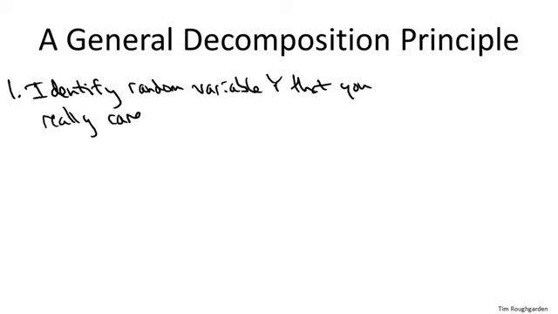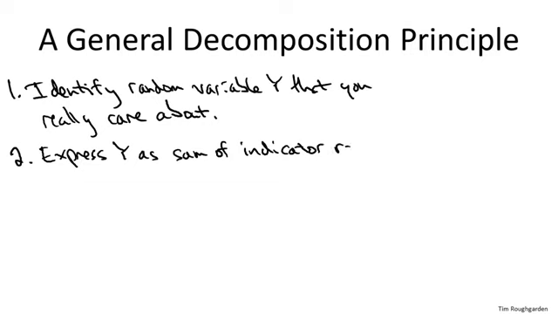So in quicksort we cared about the number of comparisons. We had this lemma that said the running time is dominated by comparisons, so we understood what we wanted to know, the average value for the number of comparisons. The second step is to express this random variable y as a sum of simpler random variables, ideally indicator or 0, 1 random variables. Now you're in the wheelhouse of linearity of expectation. You just apply it.